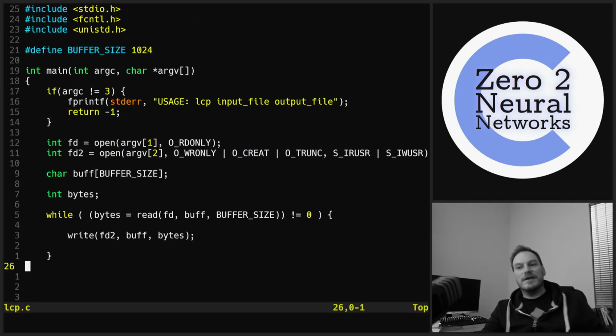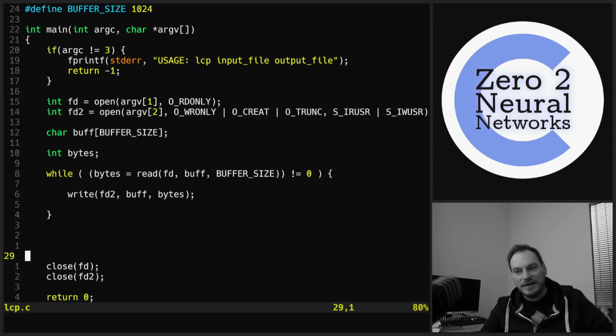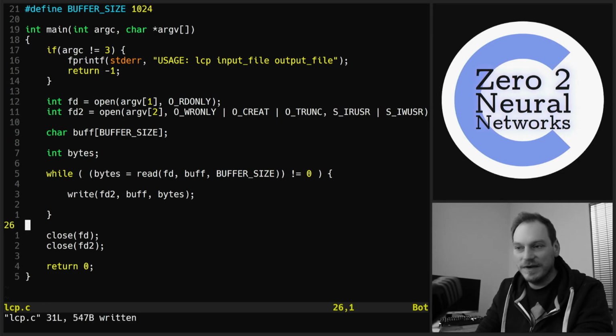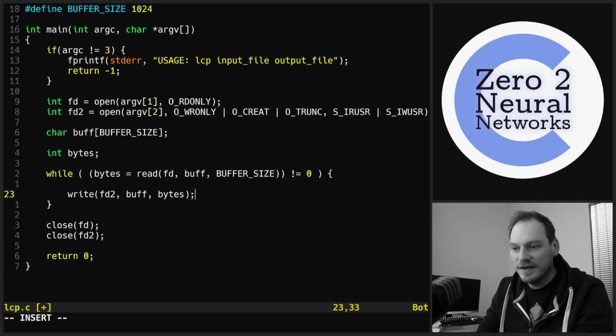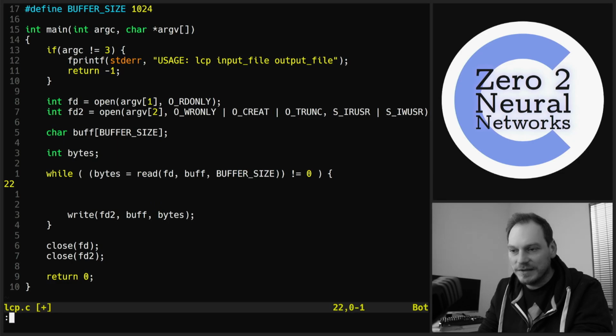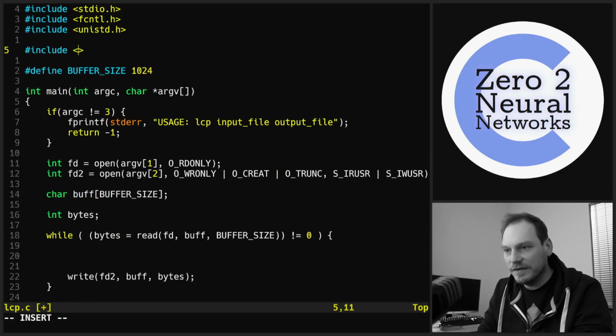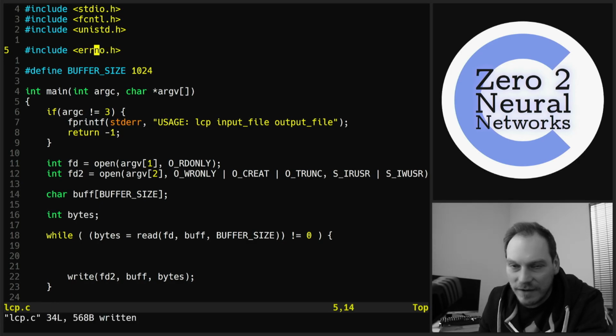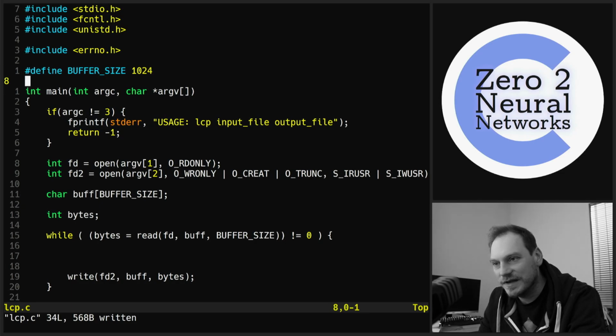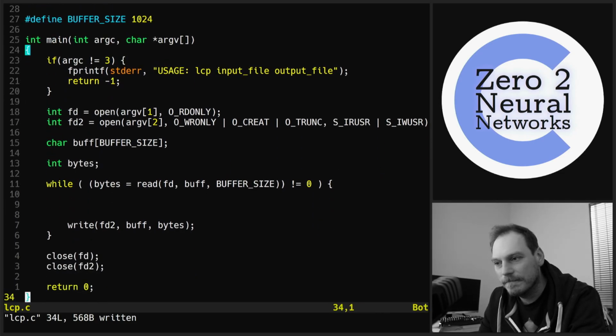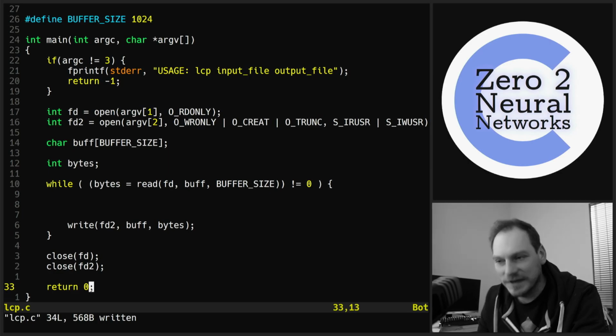So that is how you make the copy command in Linux. It's a very Linux specific part, this. One thing we want to do is add some error handling. Let's do that before we wrap up this video, which has been a bit of a long one. So if we include errno.h, which is a library that deals with error numbers. Let's leave it at that.